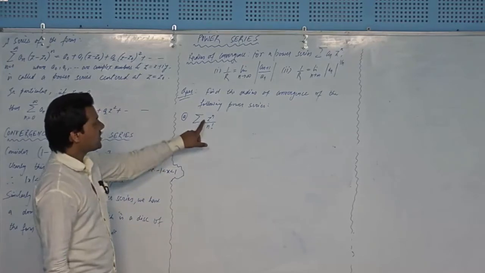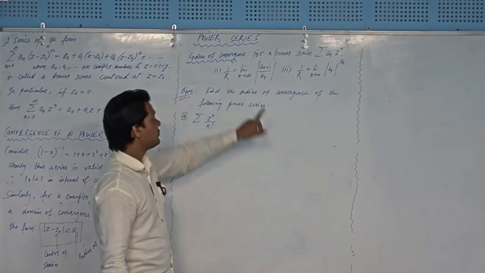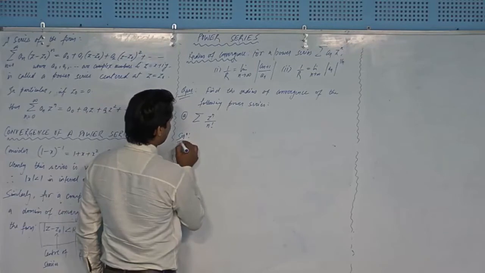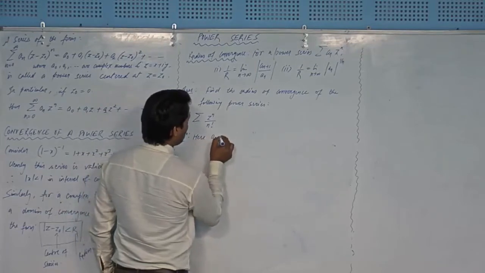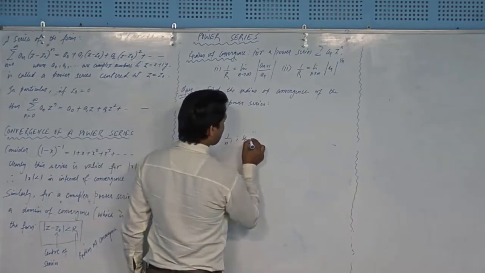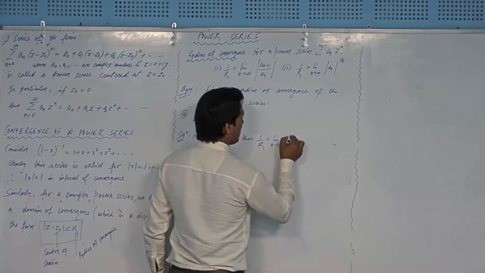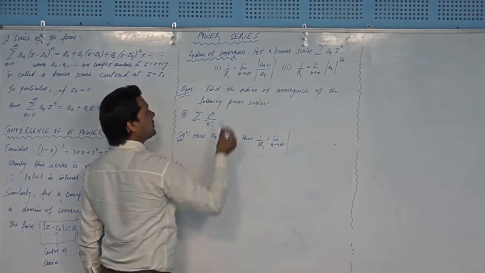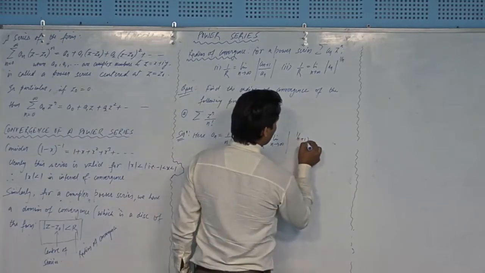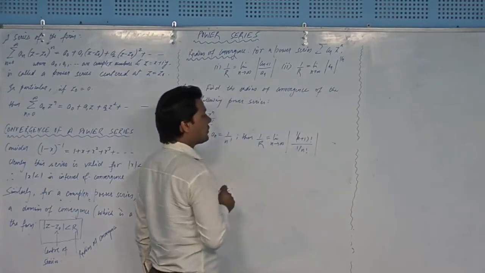So first you focus on what is your an. an is actually 1 over n factorial. The coefficient of z to the power n is an, right? And we'll use this formula, obviously. Solution. Here an equal to 1 over n factorial, right? Then 1 over r equal to limit n tends to infinity mod of an plus 1 over an, and if you write an plus 1 for this, that will be 1 over n plus 1 factorial and 1 over n factorial, right? And after cancellation it will give you 1 over n plus 1.